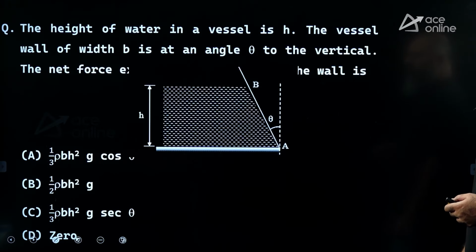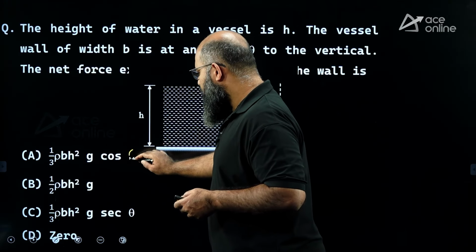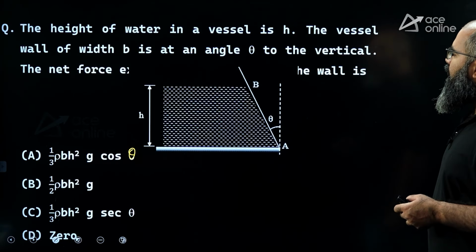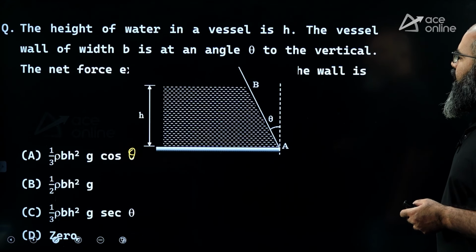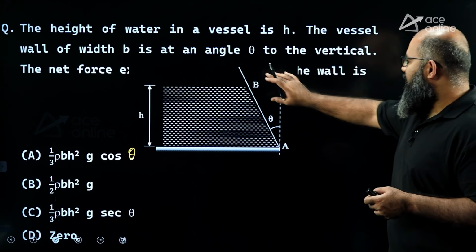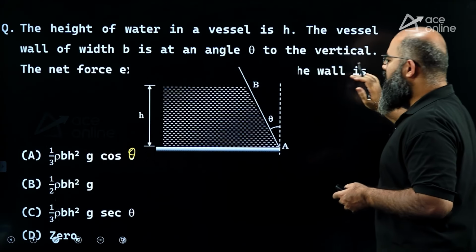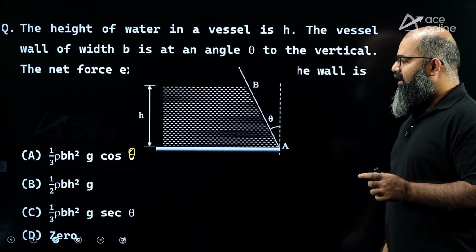Moving further. Next question. Let me make a small correction. Over here theta is present. The question is saying the height of water in a vessel is equal to H. The vessel wall of width B is at an angle theta to the vertical. There is some portion missing over here. The question is asking what is the net hydrostatic force exerted on the wall?